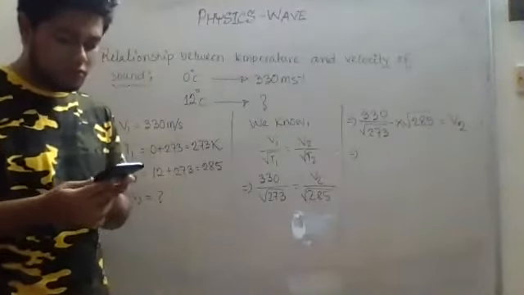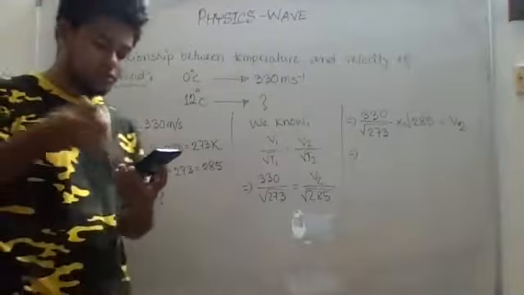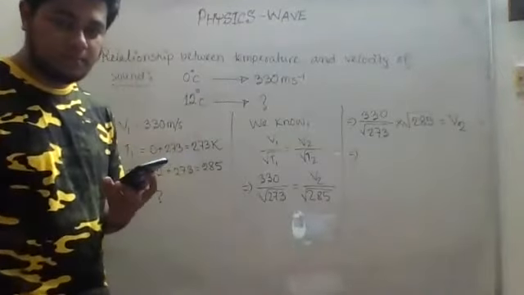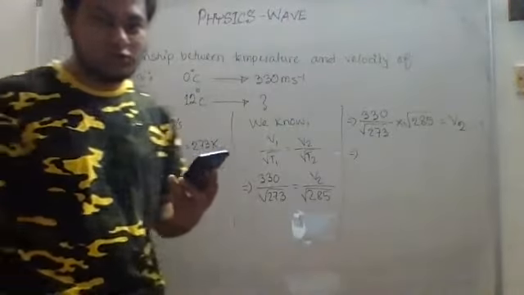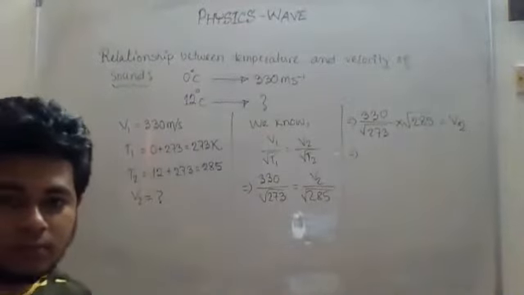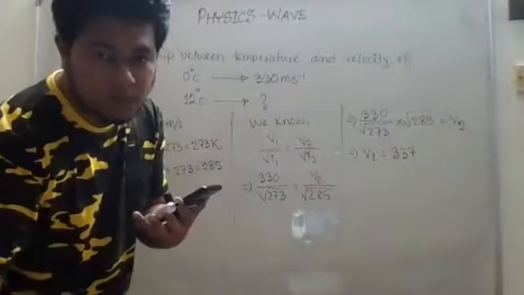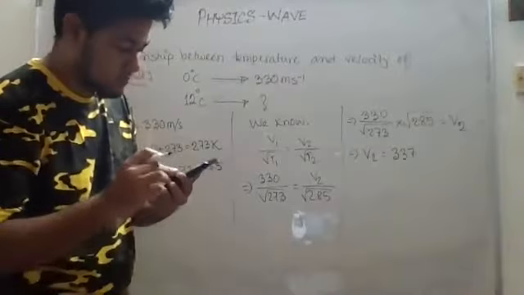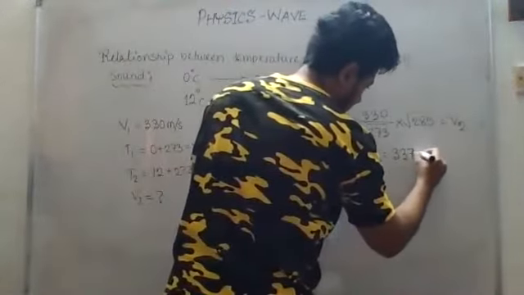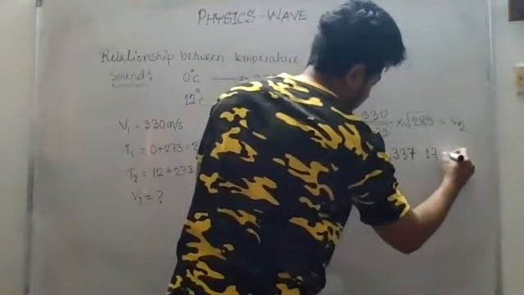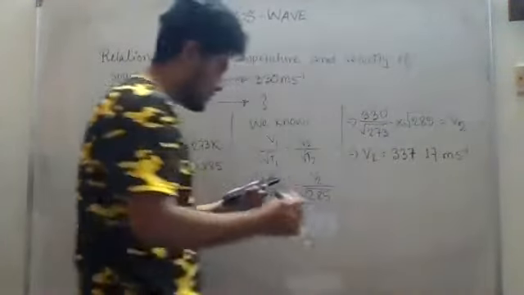I got my value. Can anybody tell me? I want to recheck. Nobody is calculating. What is the answer? 337.17, right? 337.17 meter per second. This is the answer I got.